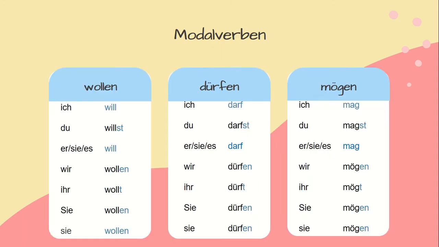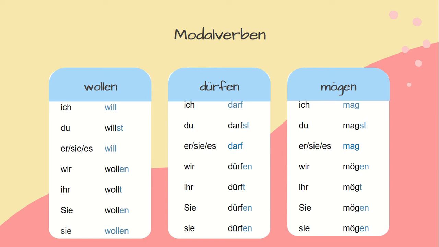Next, we have conjugation of the modal verbs or the modal Verben. First, we have wollen or want. Ich will, du willst, sie, es will, wir wollen, ihr wollt, sie wollen.